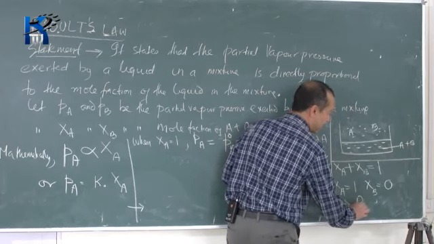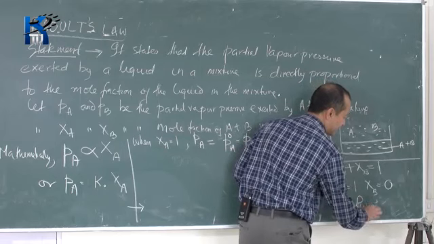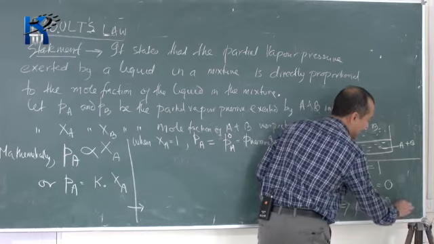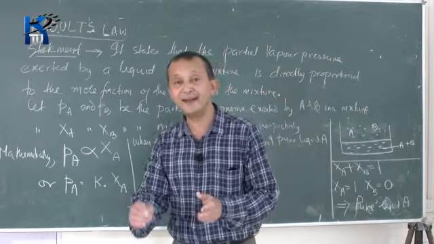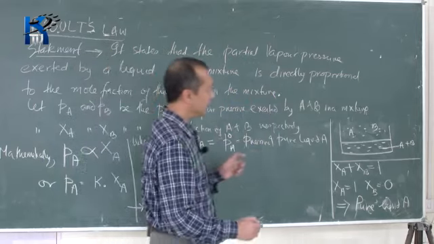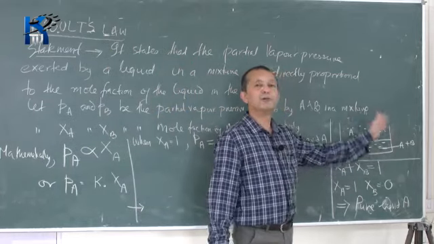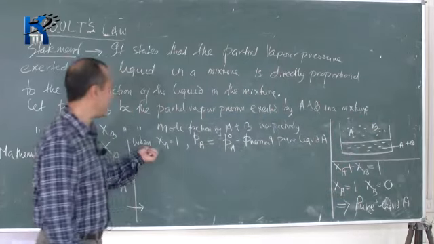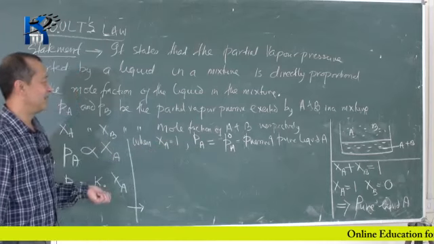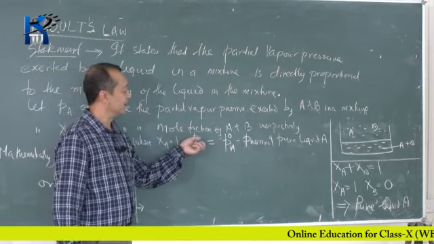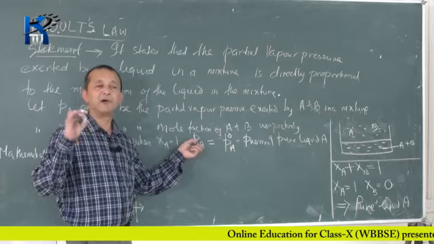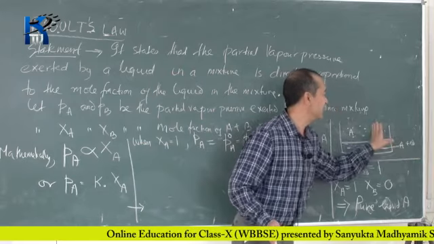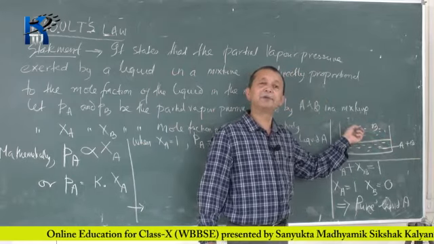It implies pure liquid A. XA equal to 1 means there is no B. That means it is not a mixture, it is pure liquid A. So when XA is equal to 1, the pressure will be the pressure of pure liquid. Imagine B is not there; then the pressure will be the pressure exerted by pure liquid A only.